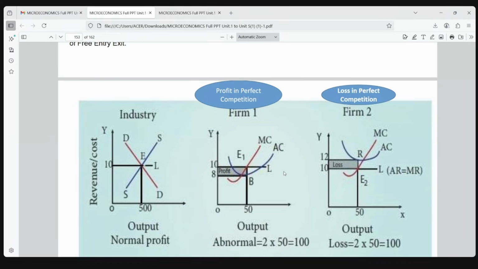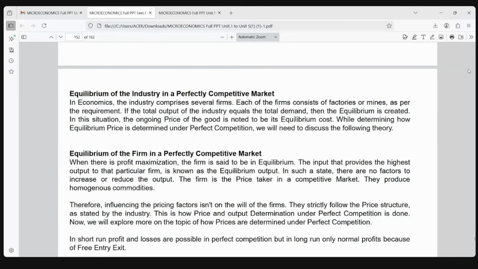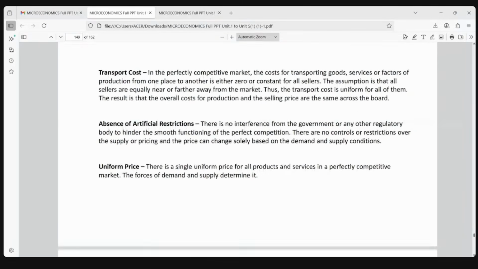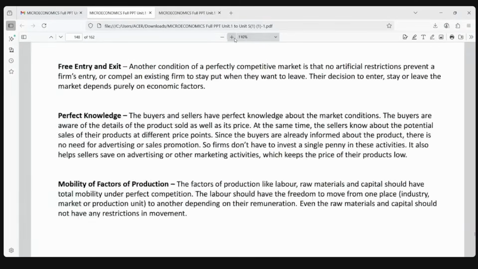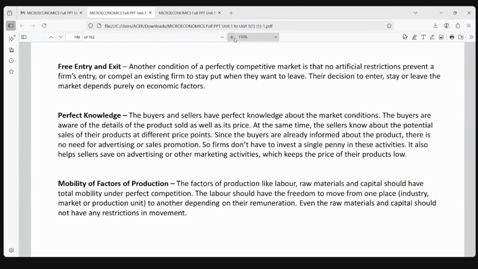The reason being free entry and free exit, which is one of the core features of perfect competition. Because of free entry and free exit, sellers will only have a no profit no loss situation. If some sellers are having profit, others will come and join the market. If some sellers are having loss, some sellers will leave the market. So whatever market share there is will be distributed among the existing sellers. This is with respect to perfect competition, that is unit 4. Any specific doubt in this?